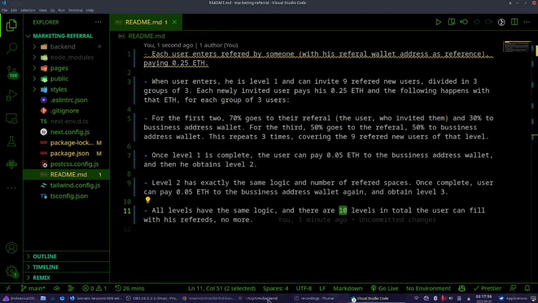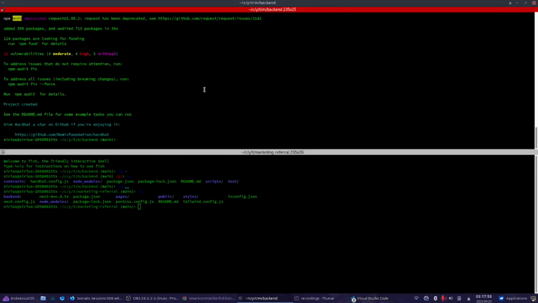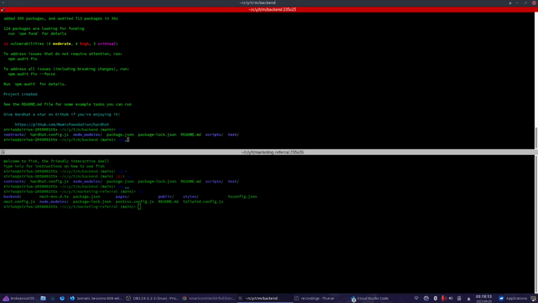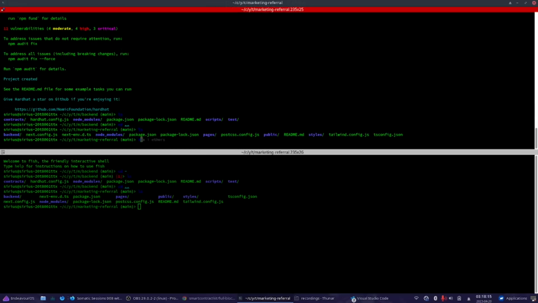So what do I have? Well, I have a project ready. I don't want to create it here, but I will tell you how I created it so you can do the same. I created an application using this command. Can you see it? npx create-next-app --tailwind --typescript and the name Marketing Referral. You can change the name to whatever you want.